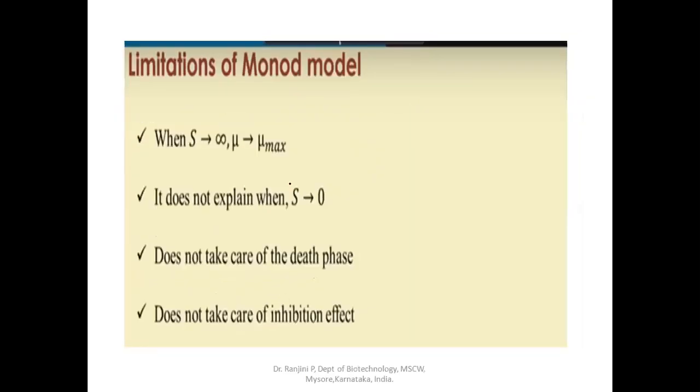What are the limitations of the Monod model? When substrate concentration is very high, mu will be mu max. The maximum growth takes place because all the cells start utilizing the nutrient and the maximum growth is achieved. And Monod model fails to explain the specific growth when substrate concentration is zero. When substrate is completely utilized, is there any change with the specific growth rate? Cannot be explained by the Monod model, and does not take care of the death phase. It will not explain the change of the growth in the death phase. At the same time, it does not take care of the inhibition effect. So those are the limitations of the Monod model.